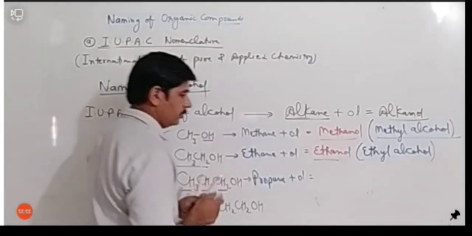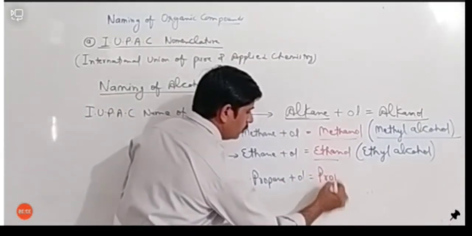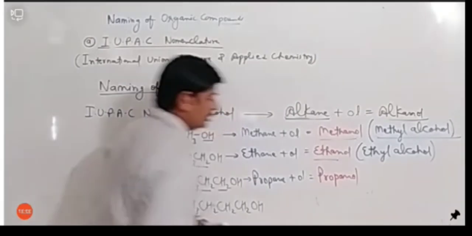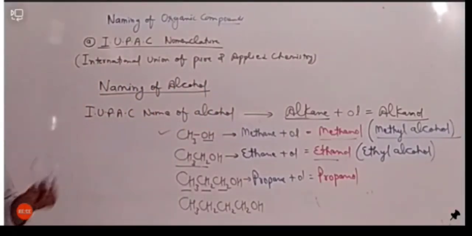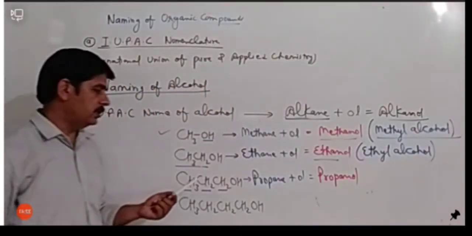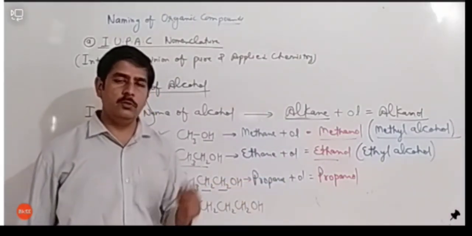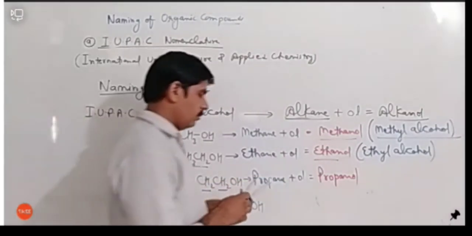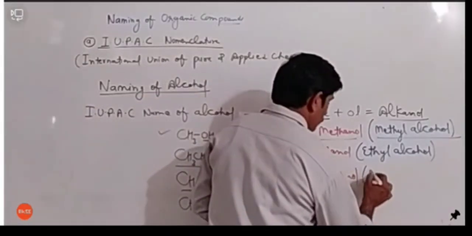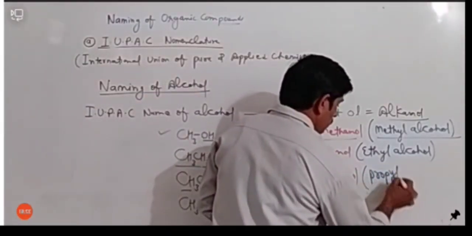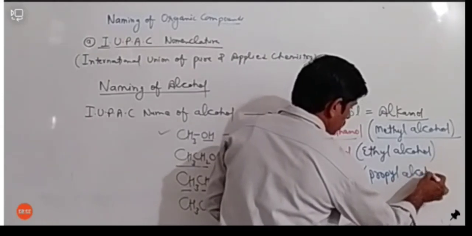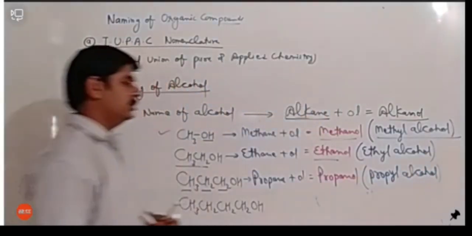The e will be omitted. Remember, the e coming at the end of the alkane is omitted when you use ol. And the common name is propyl alcohol.